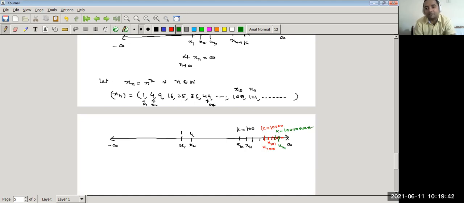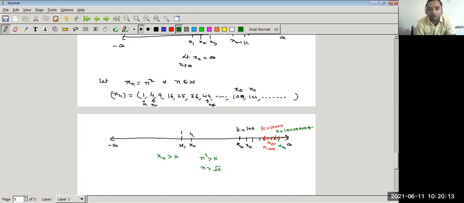If we get at least one term of the sequence which lies to the right of k, then the sequence is not bounded. So there are an infinite number of terms which lie to the right of k. It means this sequence diverges to infinity. So how can we prove this? We want xn greater than k. What is xn? n square is greater than k. So, because k is a positive number, n is greater than the square root of k.